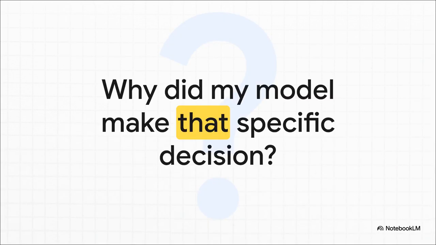I mean, we've all been there, haven't we? Your model is hitting like 99% accuracy in testing. You're feeling great. But then in production, it just spits out this totally bizarre prediction, and you have no idea how to justify it. You know, that moment isn't just frustrating. In a live system, that's a critical failure. A decision you can't explain, that's a liability you just can't afford to have.